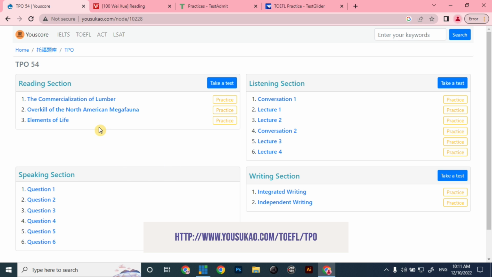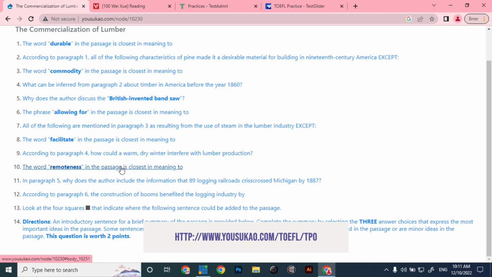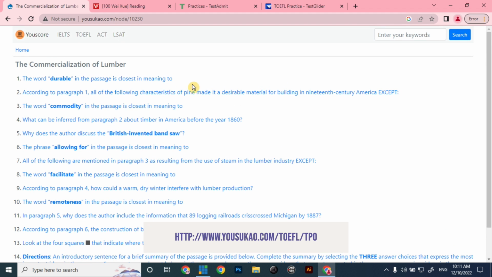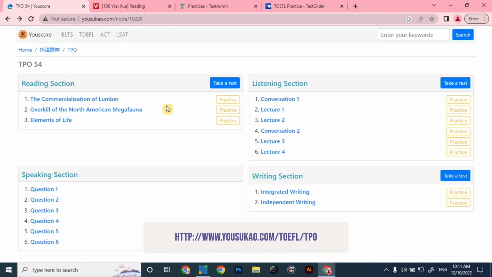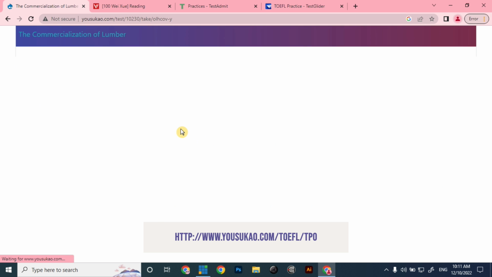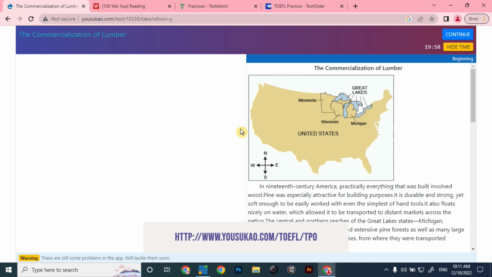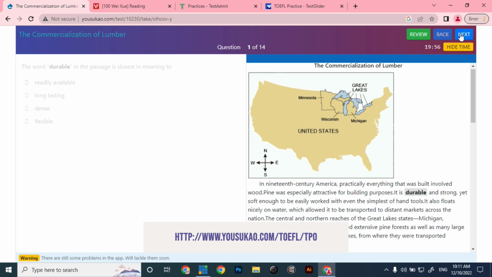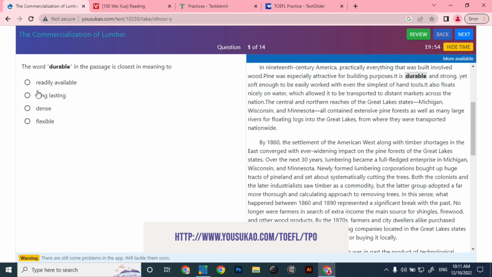Also, you can test for a single test. For example, in this test, I have clicked on the commercialization of lumber. You can simply click on practice, and it takes you to the text where you can practice our reading section.